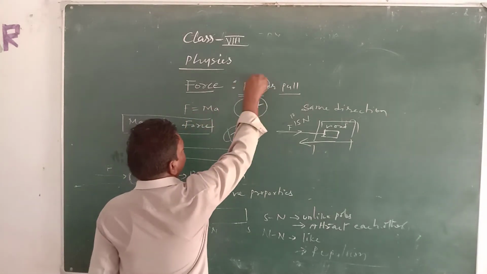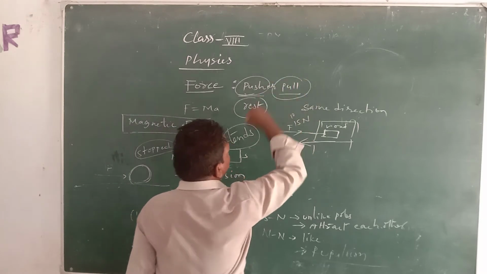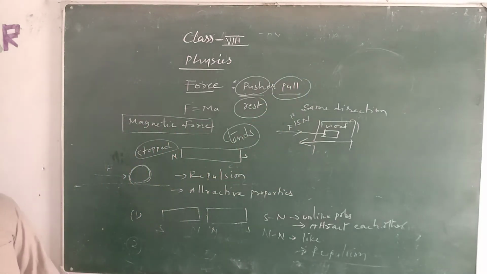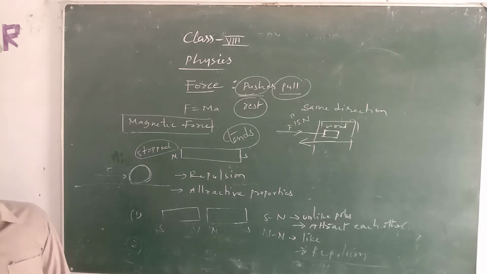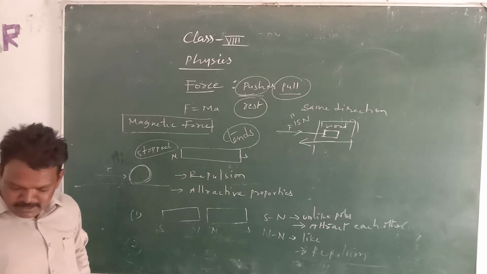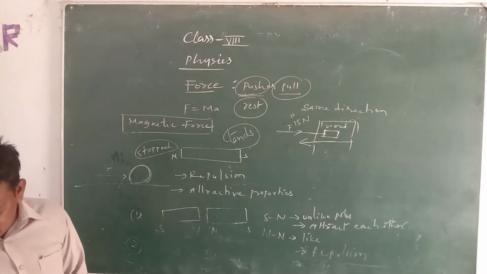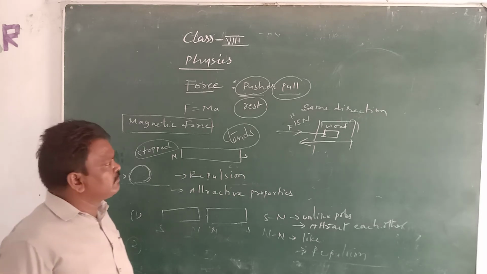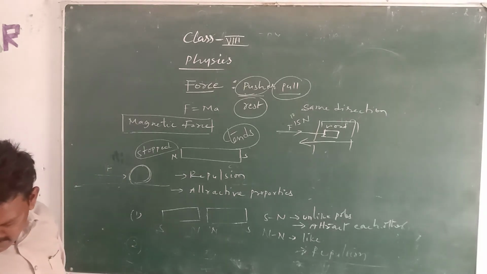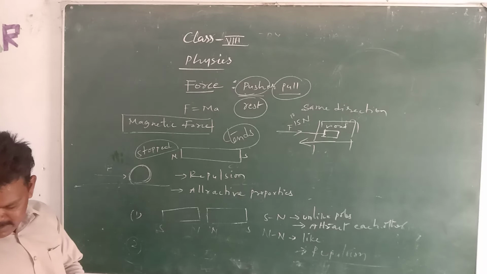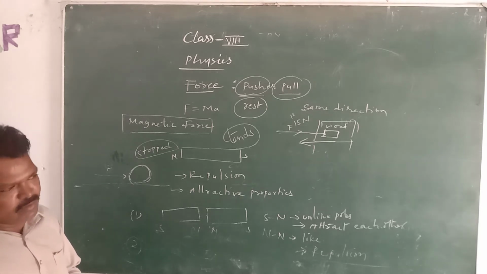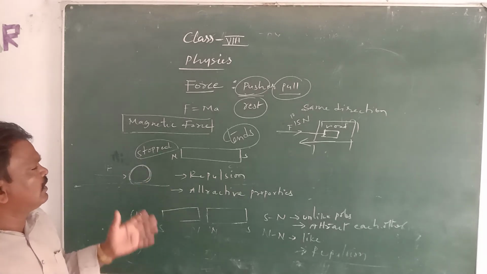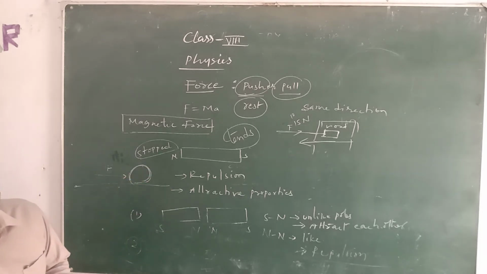We can see this in a football court, and in many other ways we can use this force. For example, a body at rest can be set in motion, like shutting the door or opening the door.